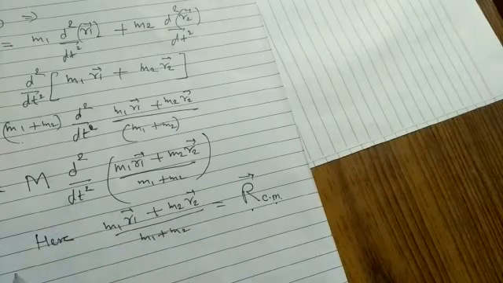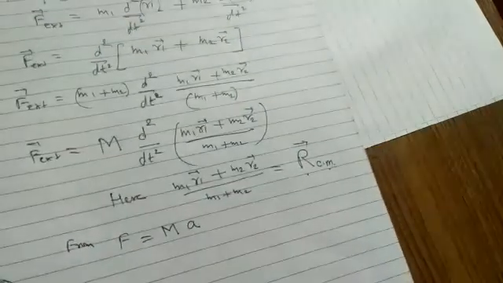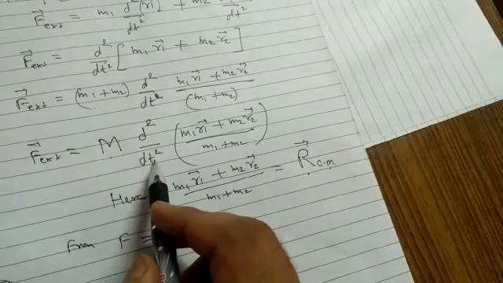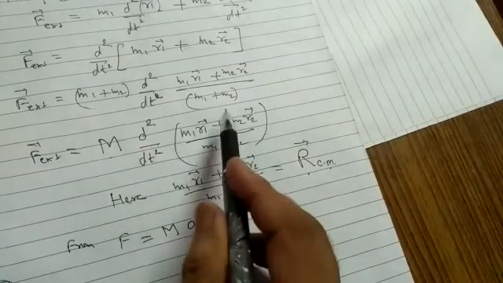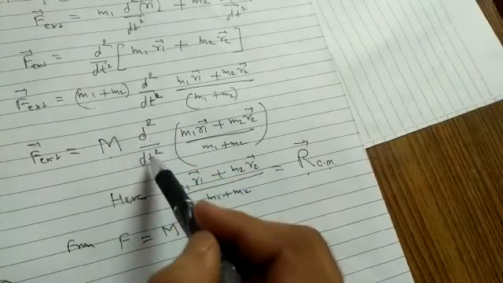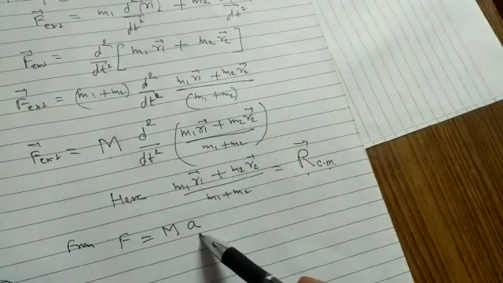By comparing with the formula force equals mass into acceleration, capital M is the mass and A is the acceleration.